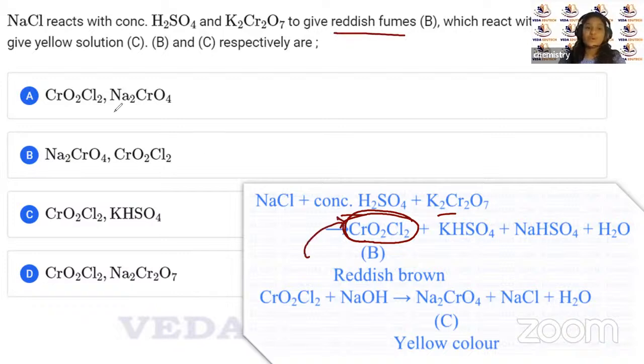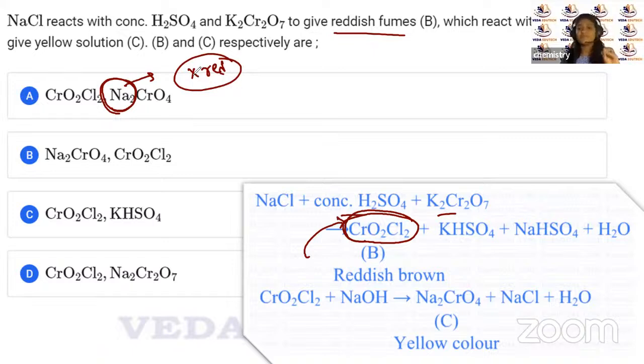And we know that sodium is there, children. Sodium can never give us red color. Okay, we know it from the flame test itself. Wherever there is sodium, there will be something related to yellow, white, something like that. It's not going to give you red color. Yes or no, children? So that's why we see that the CrO2Cl2 is not your yellow color, right?